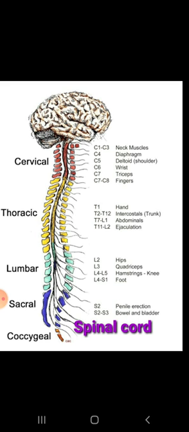Now we come to the different types of nerves. Students, do you know we have different types of nerves which help to travel information between the brain and spinal cord through long thread-like structures? These long thread-like structures are called nerves. So students, what are nerves? The long thread-like structures which help to travel the information from the brain and spinal cord. These structures are called nerves.